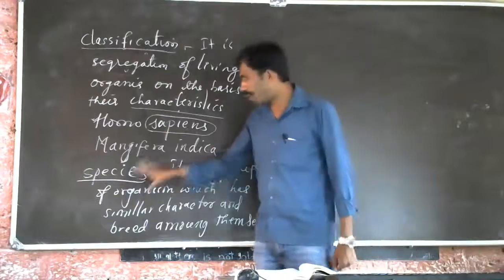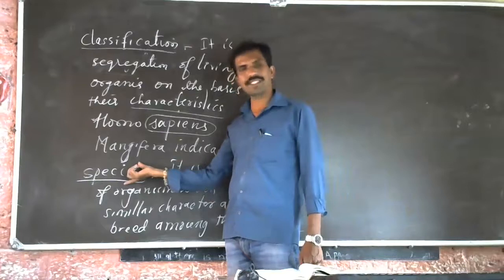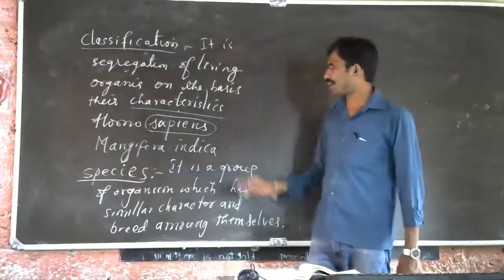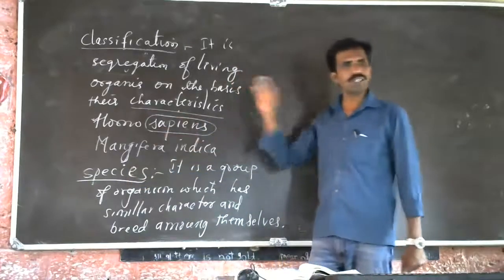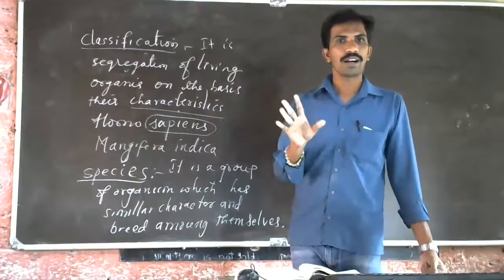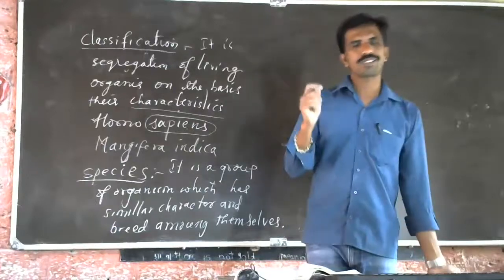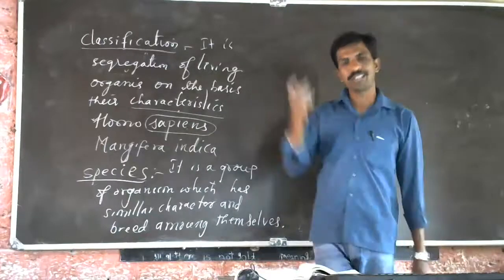Similarly, all the animals or plants which come under a certain species will have similar character. All the humans have similar character. Character in the sense, it is not about mental attitude. It is about physical appearance.